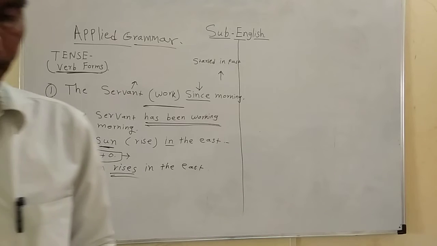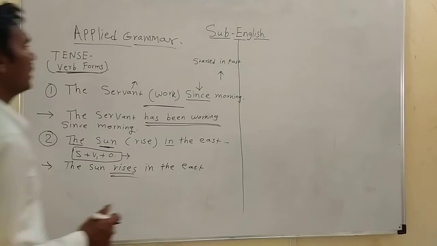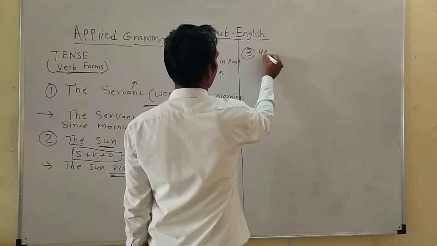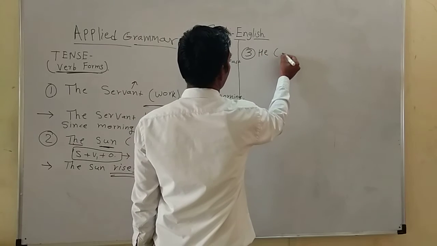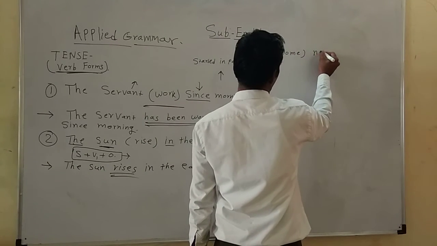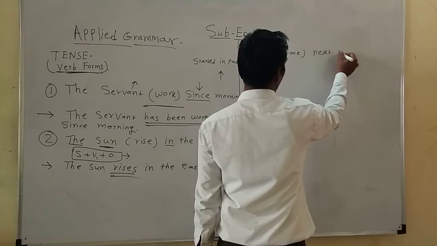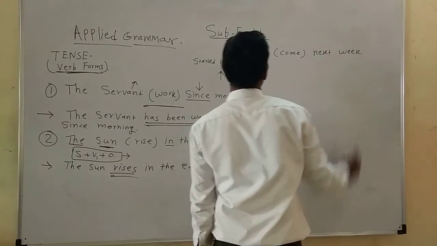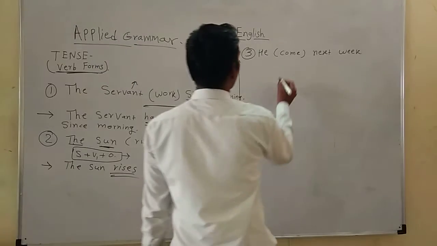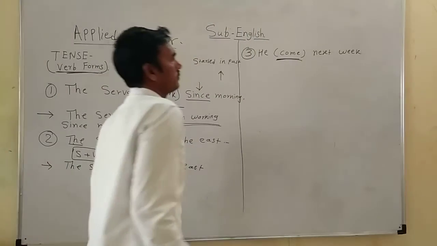Next sentence: he (come) next week. What is the correct form of the verb come here?